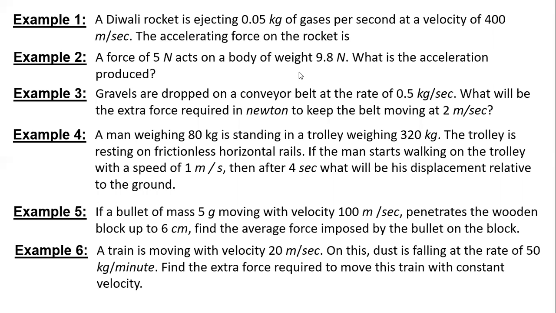Sir, I don't know to what extent this is correct, but I just used the units. First I converted minutes into seconds. So 1 minute will be 60 seconds. So we'll get 5 by 6 kg per second. Then I multiplied that with the velocity, so we'll get 50 by 3 kg meter per second square. So that's Newton.